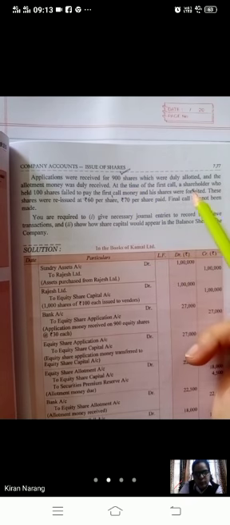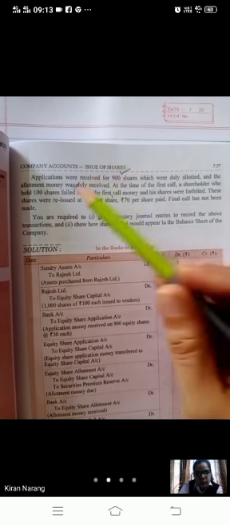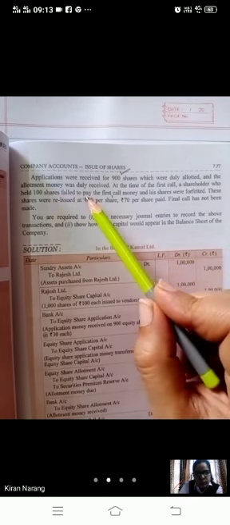At the time of first call, a shareholder who held 100 shares failed to pay the first call money and his shares were forfeited. If he has failed to pay the first call, that means he has already paid the allotment, and if allotment is already received, then it will not be shown in the entry of forfeiture.